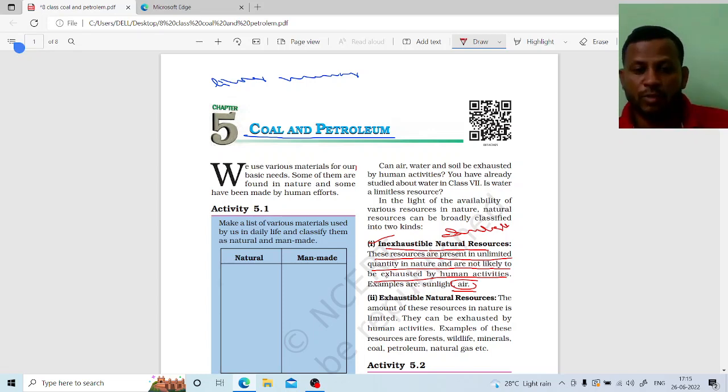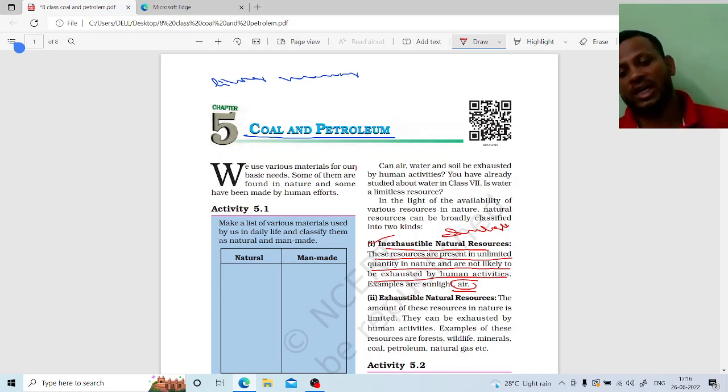So we give it as a definition: the natural resources are present in unlimited quantity in nature, and they are not likely to be exhausted, it means completely finished, by human activities. We use these natural resources for many purposes. As we know, we use sunlight to see objects and to get heat, right? The plants also use sunlight to prepare their own food. Even today there is no lack of natural sunlight.